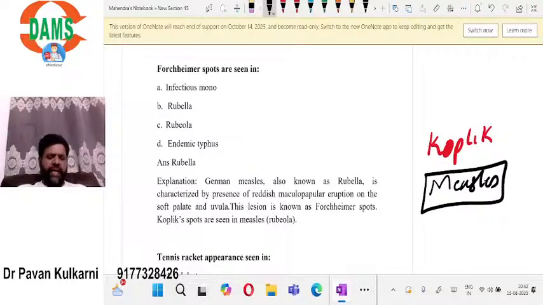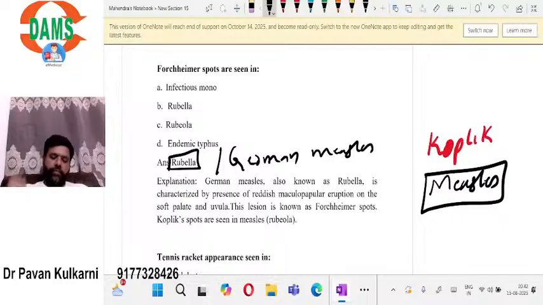Now similarly, we have the Hemorrh spots. Hemorrh spots are typically seen in case of rubella. Rubella is also known as German measles. Color is important, color and location.